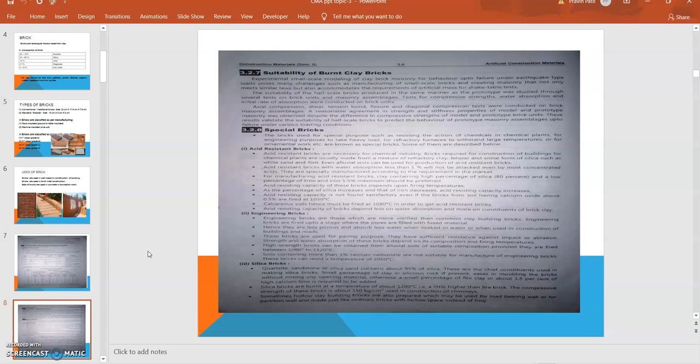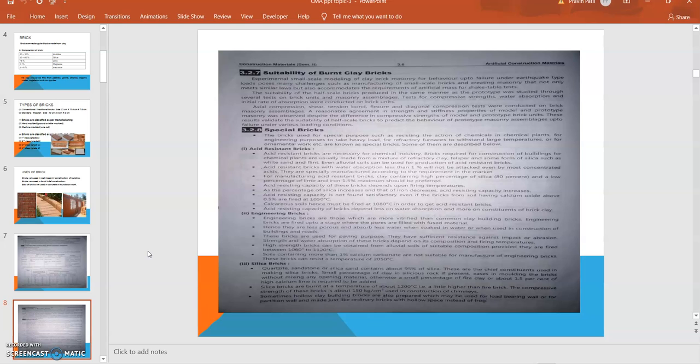Special types of bricks are generally used for special purposes, like in chemical factories, nuclear reactor plants, and thermal plants. In these conditions, we require special types of bricks for construction, because conventional bricks have a porous structure.